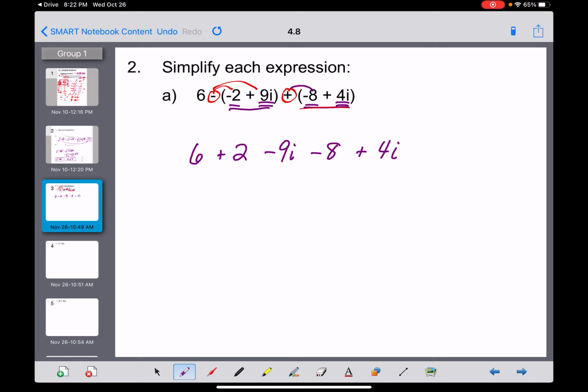So let's add together our real numbers first. 6 plus 2 makes 8, and 8 minus 8 is 0. They all cancel each other out. And then we have a negative 9i plus 4i. And treating i like a variable, that would give us negative 5i. And guys, there is nothing else you can do with that problem. That's our answer here for adding and subtracting with these complex numbers. Our answer ended up purely imaginary because all of the real numbers dropped themselves out.